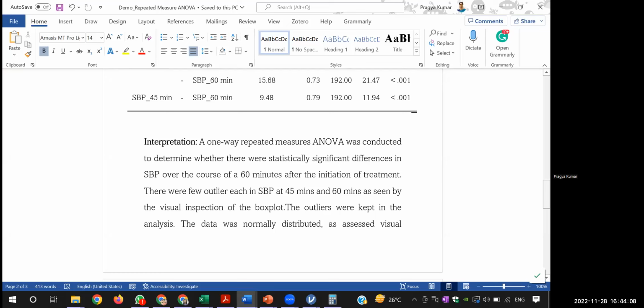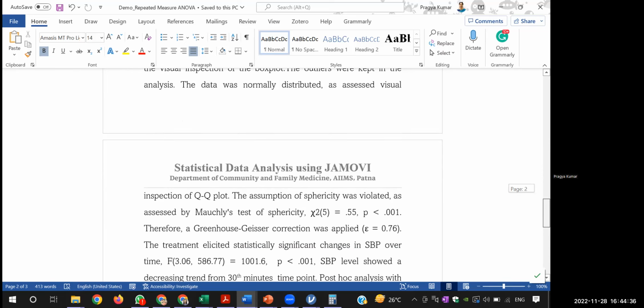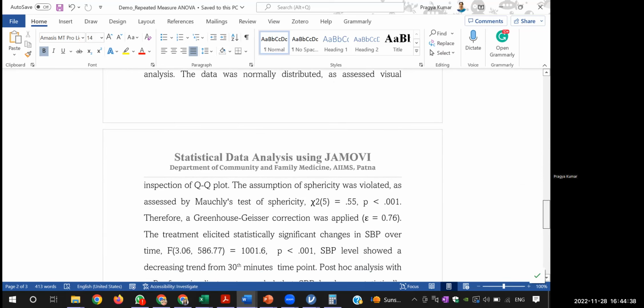Interpretation: a one-way repeated measure ANOVA was conducted to determine whether there were statistically significant differences in SBP over the course of 60 minutes after the initiation of treatment. There were a few outliers in SBP at 45 minutes and 60 minutes, as seen by visual inspection of the box plot. The outliers were kept in the analysis. The data was normally distributed as assessed on visual inspection of the QQ plot.